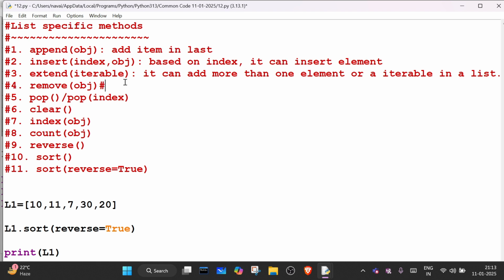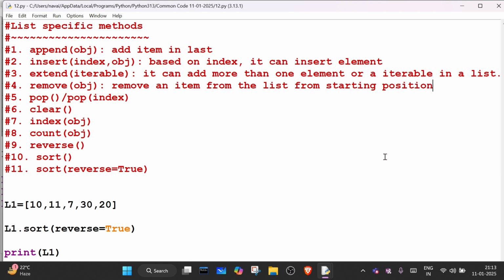Okay, what about this? What does the remove method do? Removing an element. Remove an item from the list from the starting position. So whatever object you give, from the starting, it will remove. If the deleted element is there in the starting position, it will delete that element.